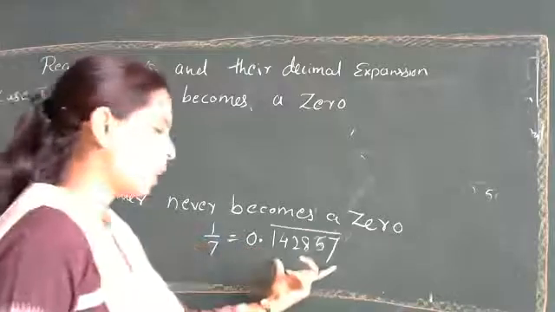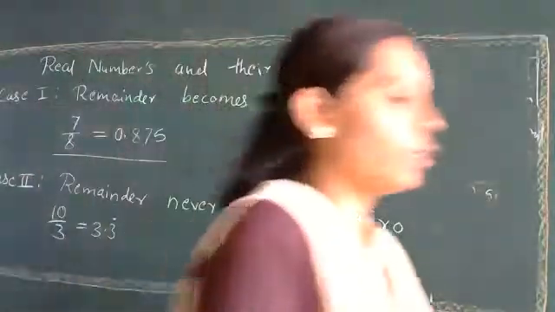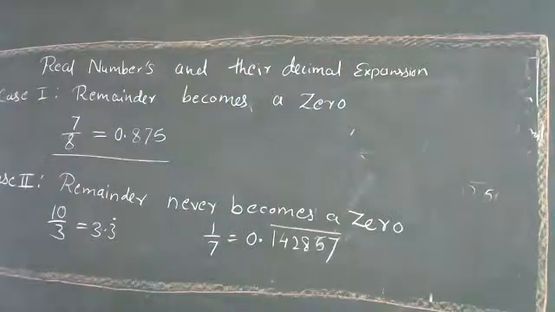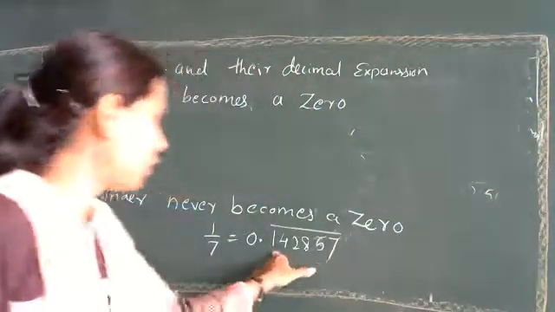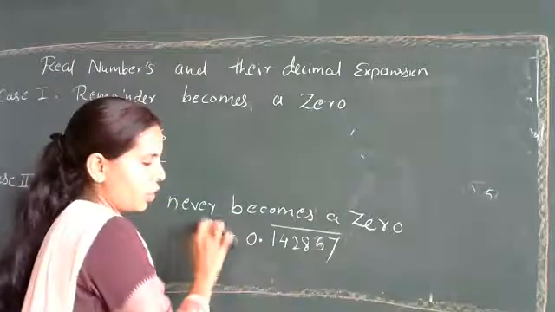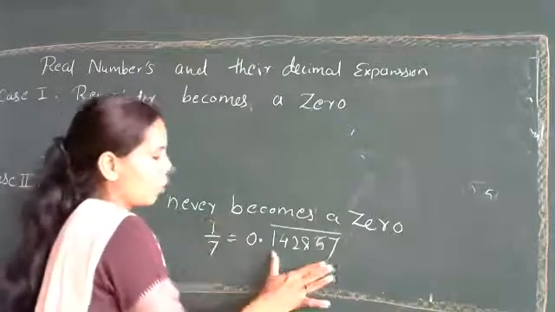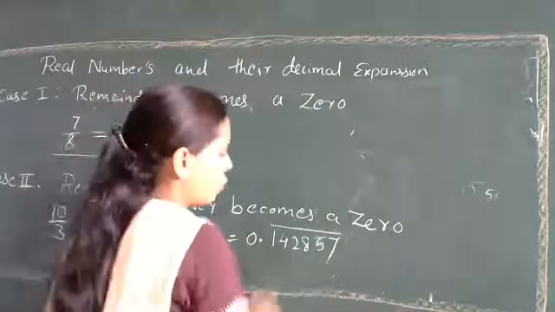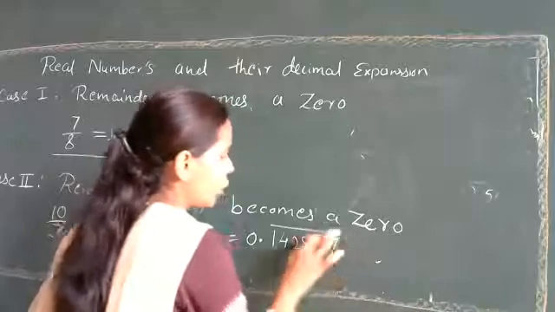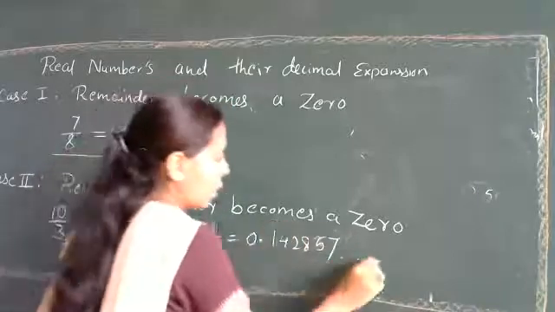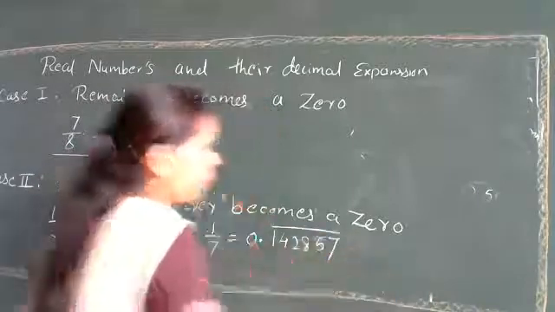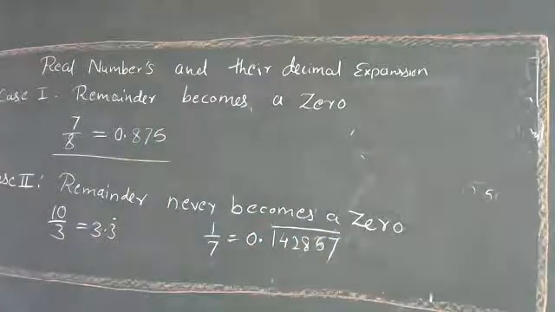If a block or set of numbers gets repeated, you will have to add a bar over that. So for this division, we are going to get a repetition of this set of numbers. Now we'll see examples.